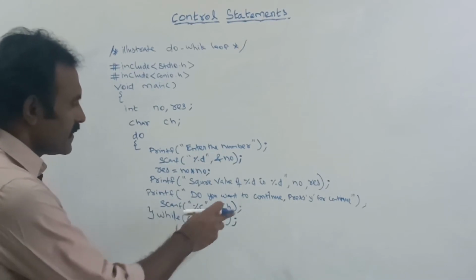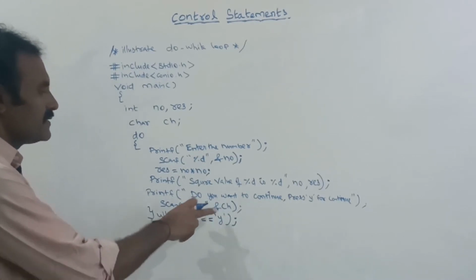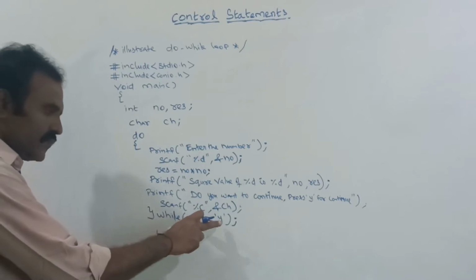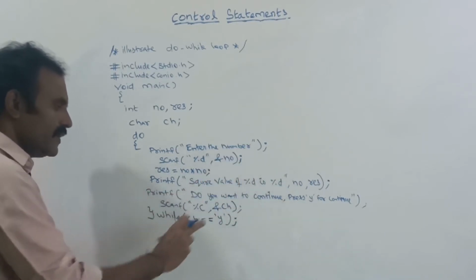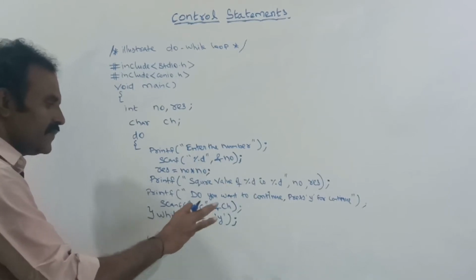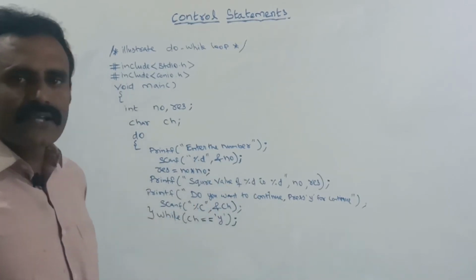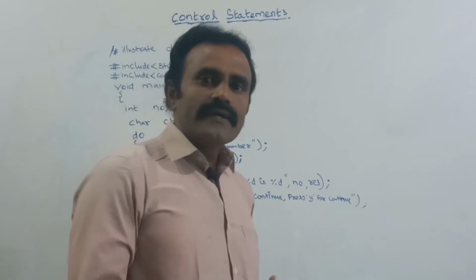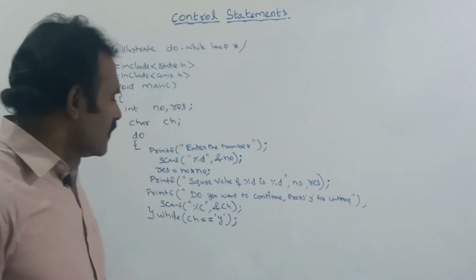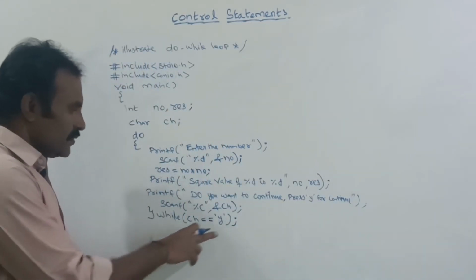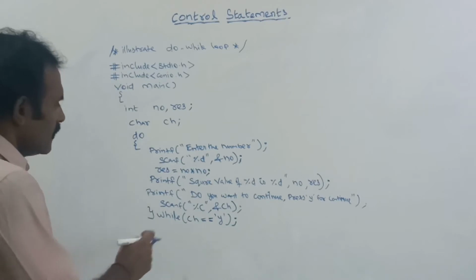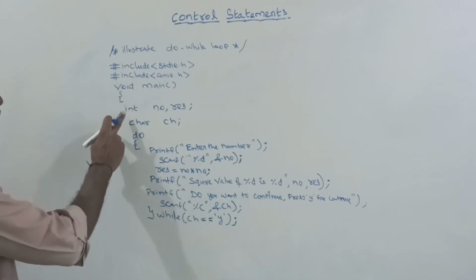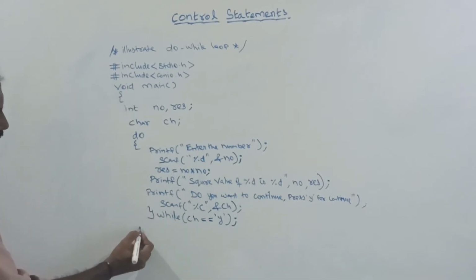It will check whether the given CH value is equal to Y. If the given CH value is Y, the loop will be repeated. If you give any other letter, it will not continue, it will come outside of the do while loop. So here I am checking the condition. Next I am closing the main part.